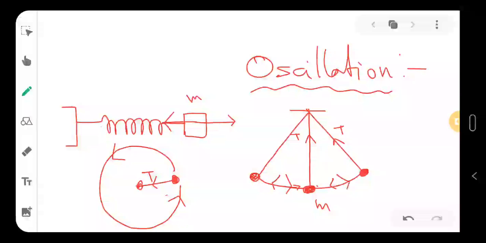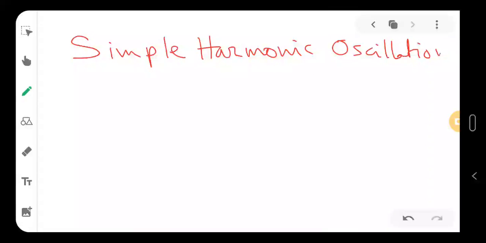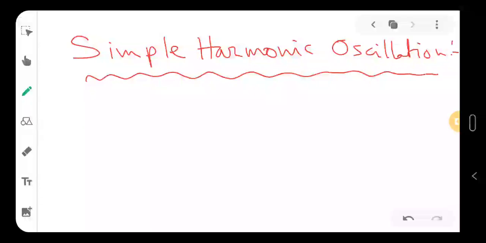Now these things are called oscillations. Now there is something which is called SHM, simple harmonic oscillation. Now I say that the definition of oscillation is very simple: if something retraces the same path again and again, it's oscillation.